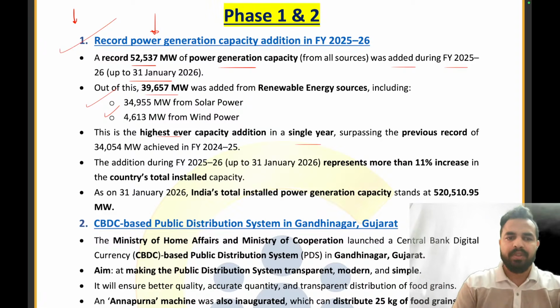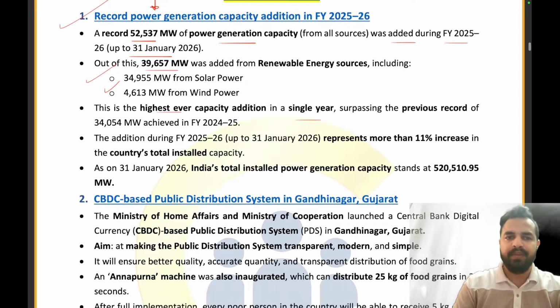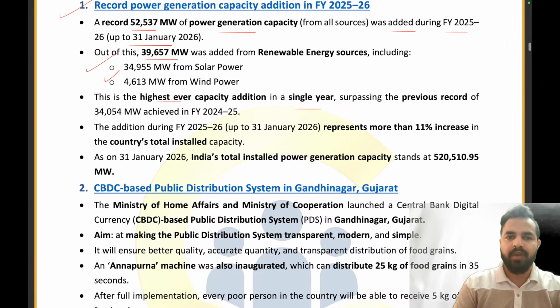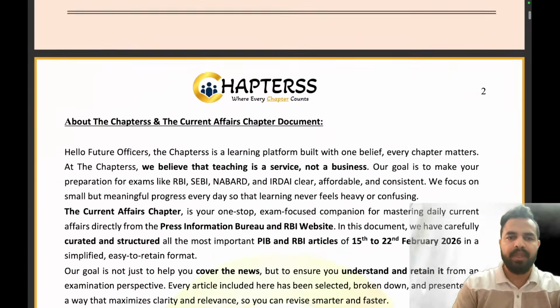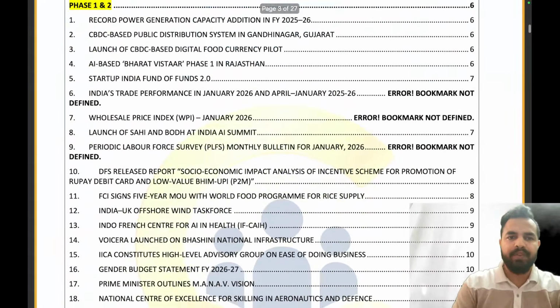Clear? So what is the amount here? 52,537 megawatt is the power generation capacity that was added from all sources for fiscal year 25-26. Clear everyone? 52,537 megawatt. Out of this, solar power had 34,000 and wind power had 4,600 megawatts of installed power capacity. Let's try to answer this question from the PDF.